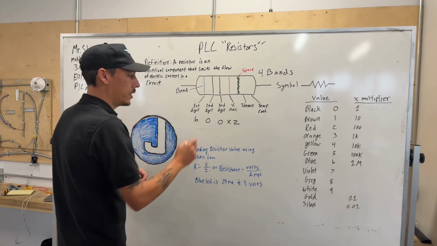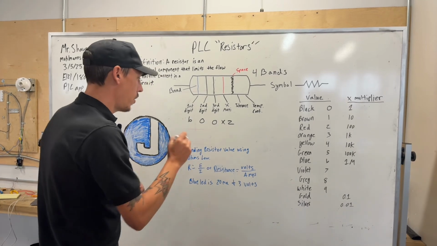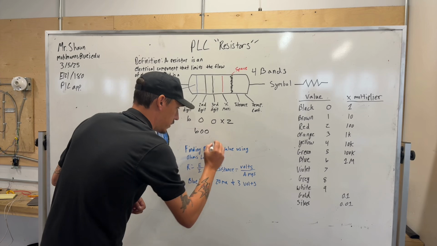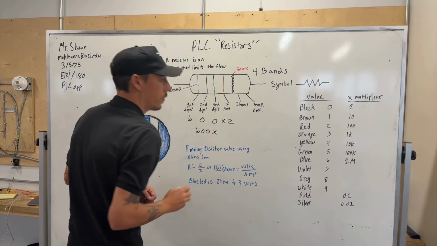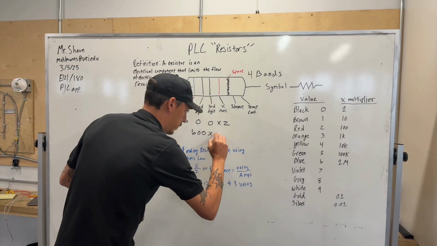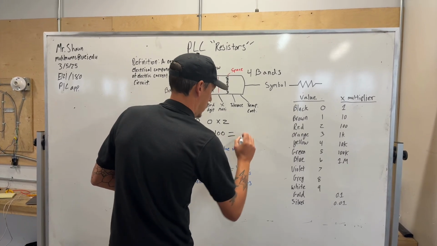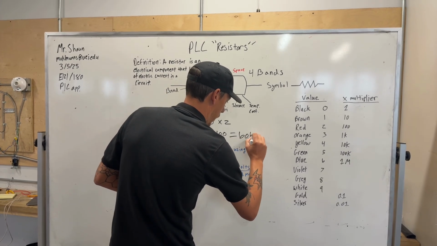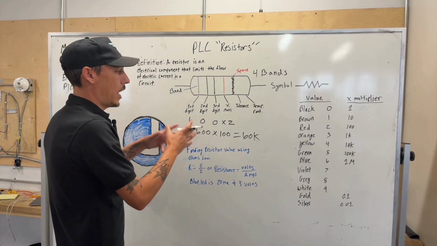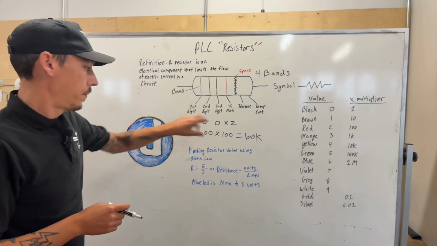The first 3 digits do not add together, but in fact combine. So we don't add these, we are combining them, so it is literally 600 times, actually not 2, our multiplier is 100, which gives us 60K, or 60,000, okay? So that is how we find the resistance value per this resistor, okay?